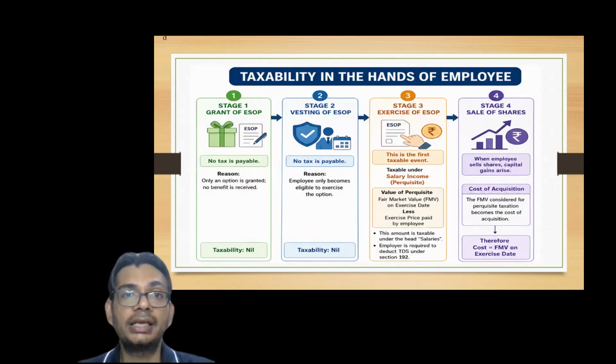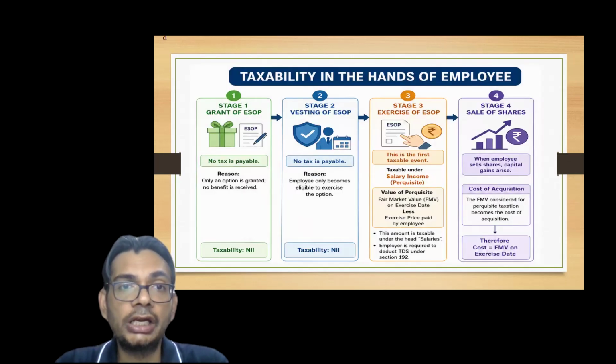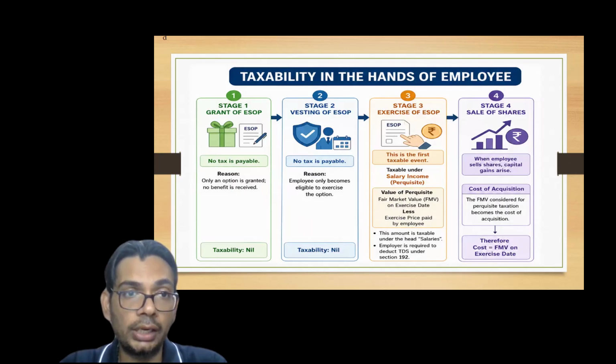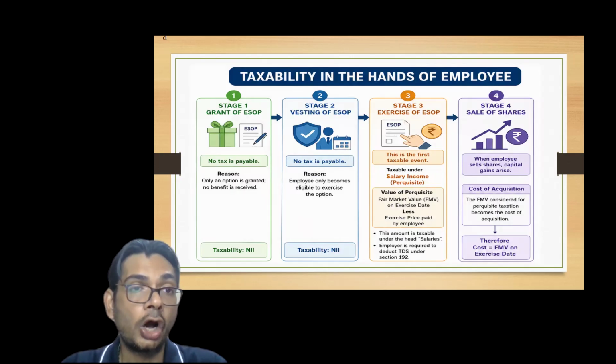Coming on to the next slide, I tried to create the taxability in the hands of employees, the basic concept, and I have categorized the whole event in four stages. Stage one is the stage wherein the ESOP has been granted to the employee. In this stage, there is no tax because it is only an option which is given to the employee, and no actual allotment or sale or purchase of shares has happened. So it is not a taxable event at all.